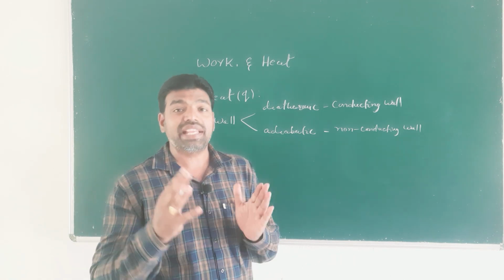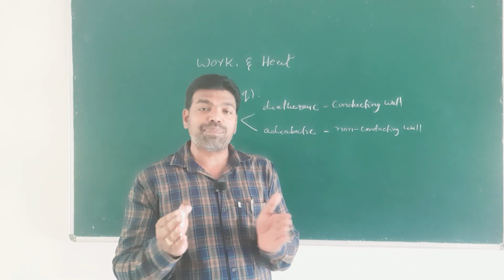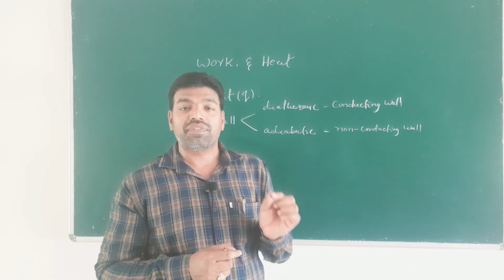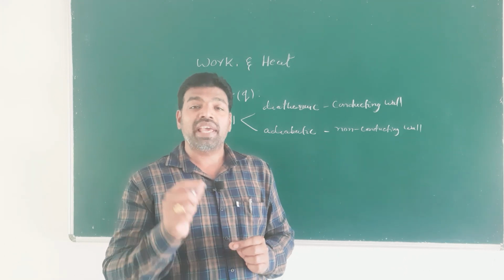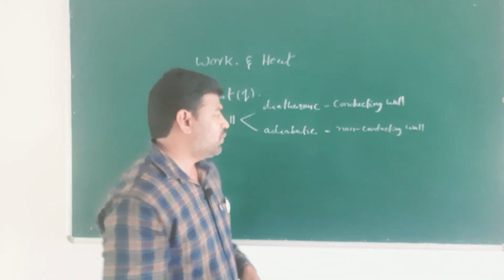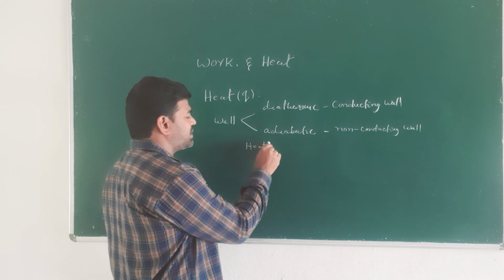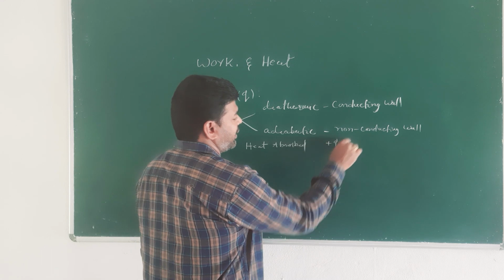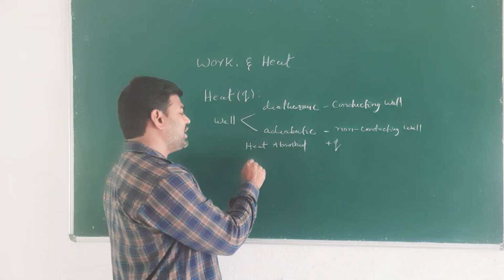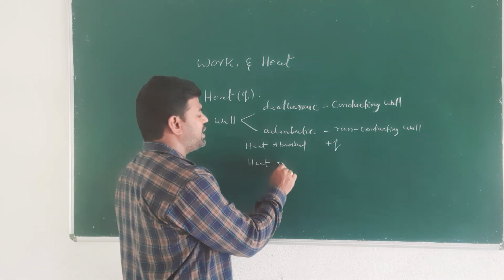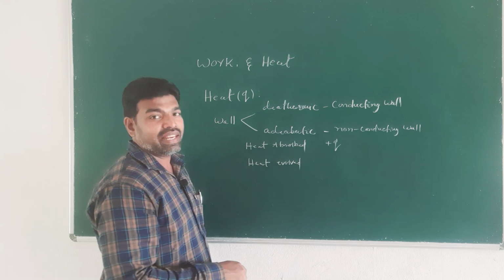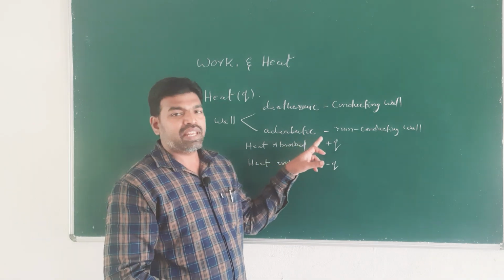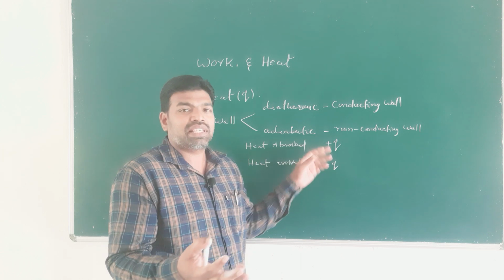And we need to know the sign convention for heat. When heat is absorbed by the system, we assign a positive sign to Q. If the system absorbs heat, then we assign a positive sign for Q. And if heat is evolved from the system or heat is lost by the system, then we assign a negative sign for Q.